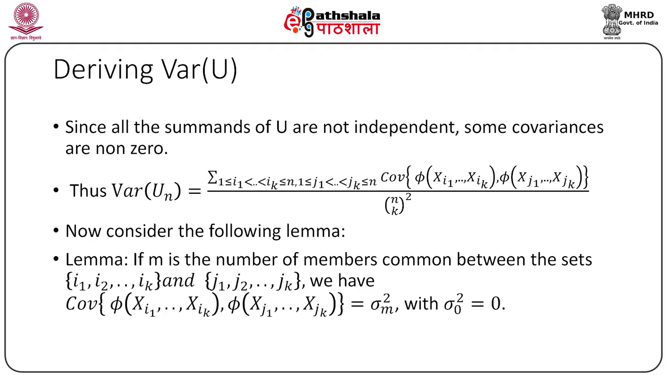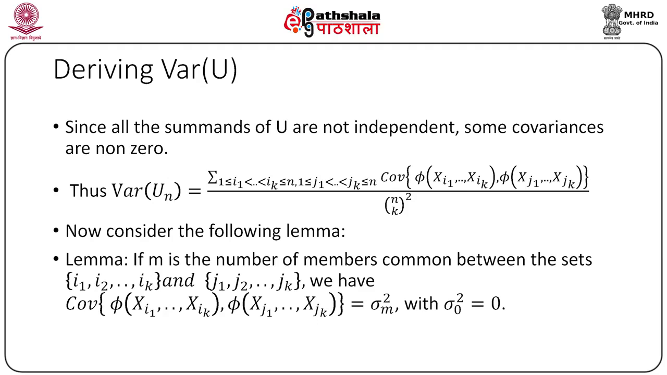Using the results of iterated expectations, we find that the expected value of the product of phi of X i1 up to X ik and phi of X j1 up to X jk is expected value of phi m square of X1, X2, Xm. Thus, covariance between phi of X i1 up to X ik and phi of X j1 up to X jk is nothing but expected value of phi m square minus theta square, which is nothing but by definition sigma square m, and we get the desired result.